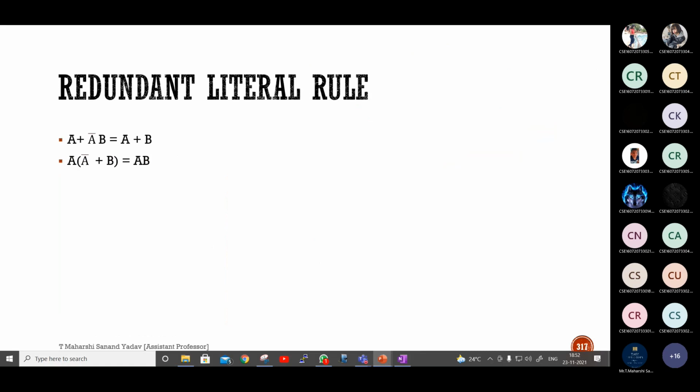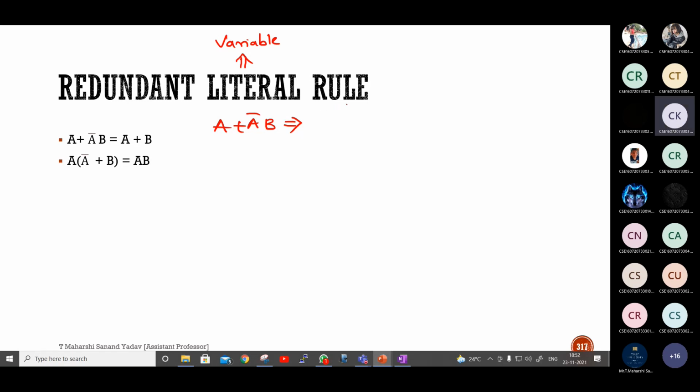Next, redundant literal. What is meant by literal? It is also called a variable. So prove A plus A bar B. Which law? Associative, commutative, or distributive?